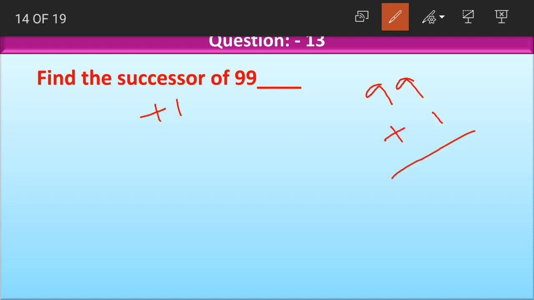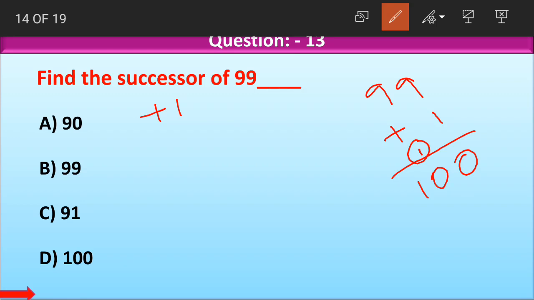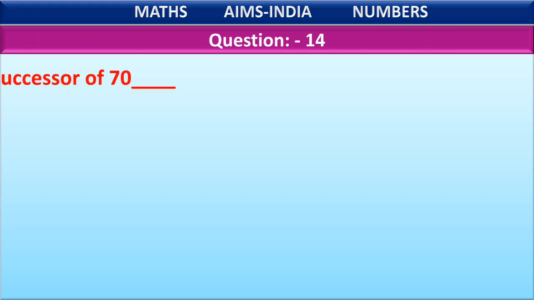99 plus 1 becomes what? 9 plus 1 becomes 10, and again 1 is carried. 9 plus 1 becomes 10. What is the successor, children? Successor is 100. Let us look at the options now. Option A 90, option B 99, option C 91, option D 100. What is the correct option, children? Yes, option D, 100. Predecessor means minus 1, successor means plus 1.